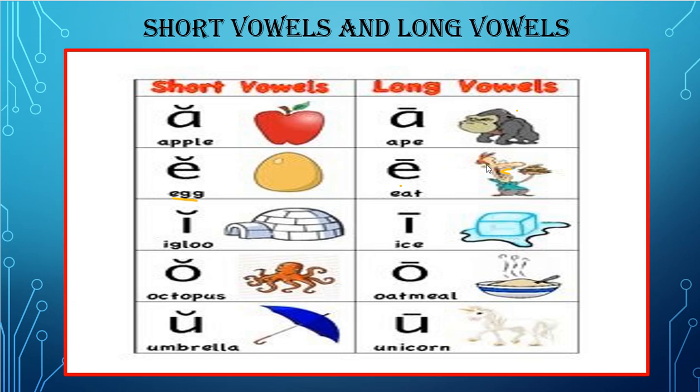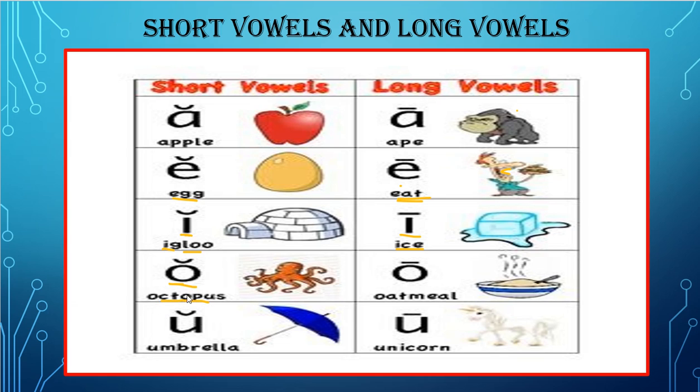For the long vowels we have e, eat. Again e, igloo. For the long vowels we have i, ice. Here we have o, octopus.